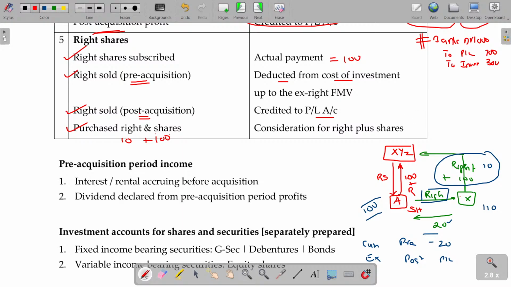Is that okay? I can execute the right or I can sell the right. A third party can purchase the right and pay the money to purchase a share. While selling the right, whether it is pre-acquisition or post-acquisition, in case of post, it can be transferred to the P&L account. In case of pre, it can be adjusted in the investment.